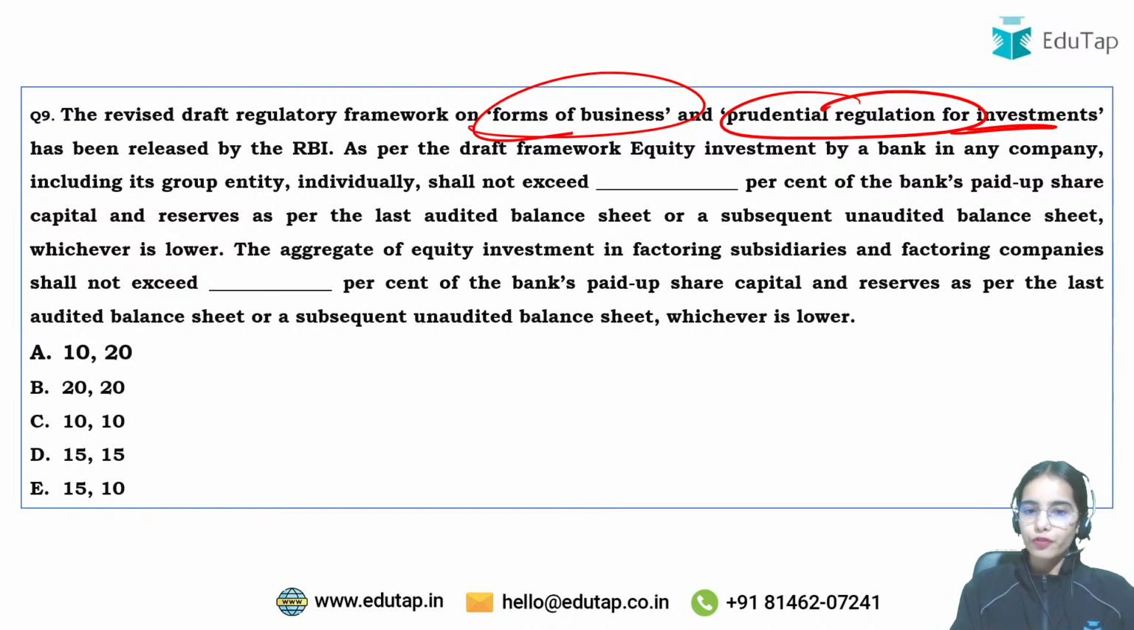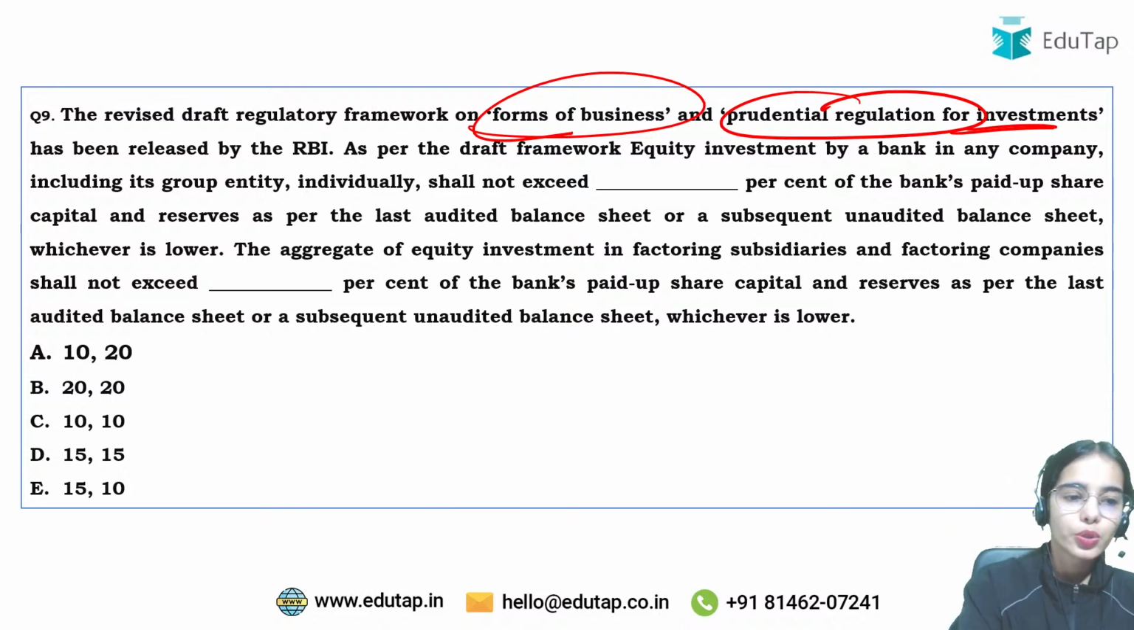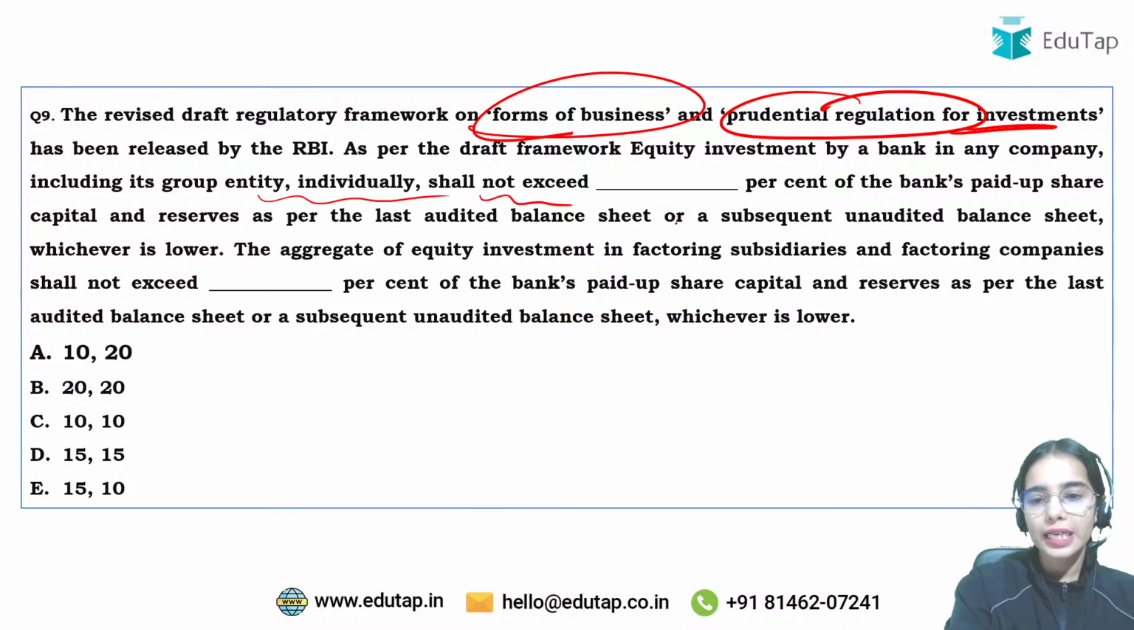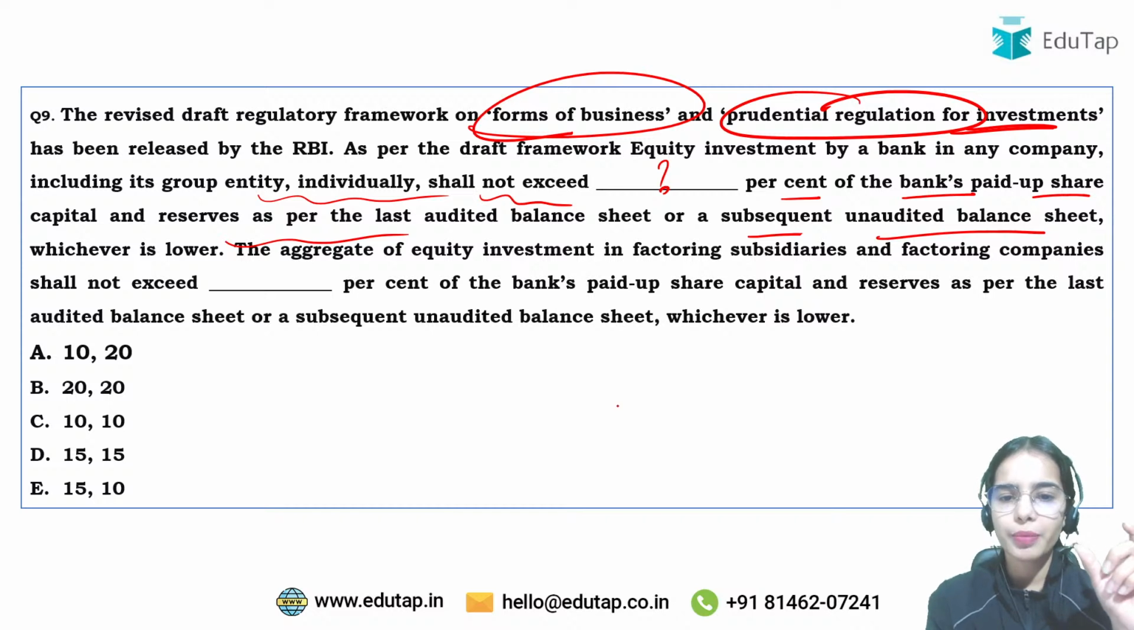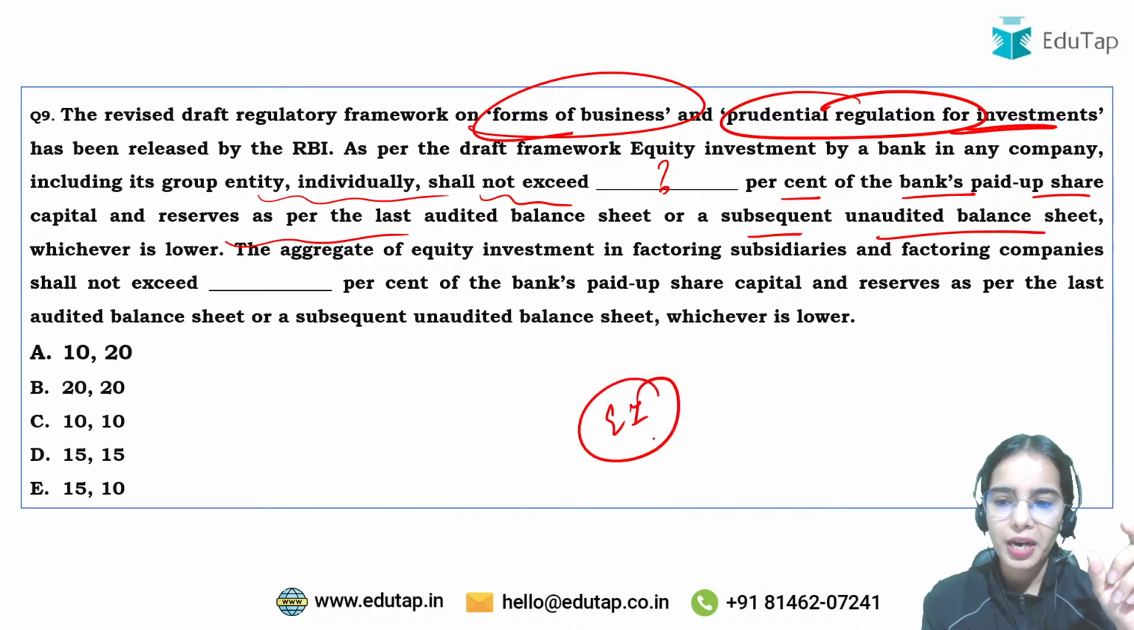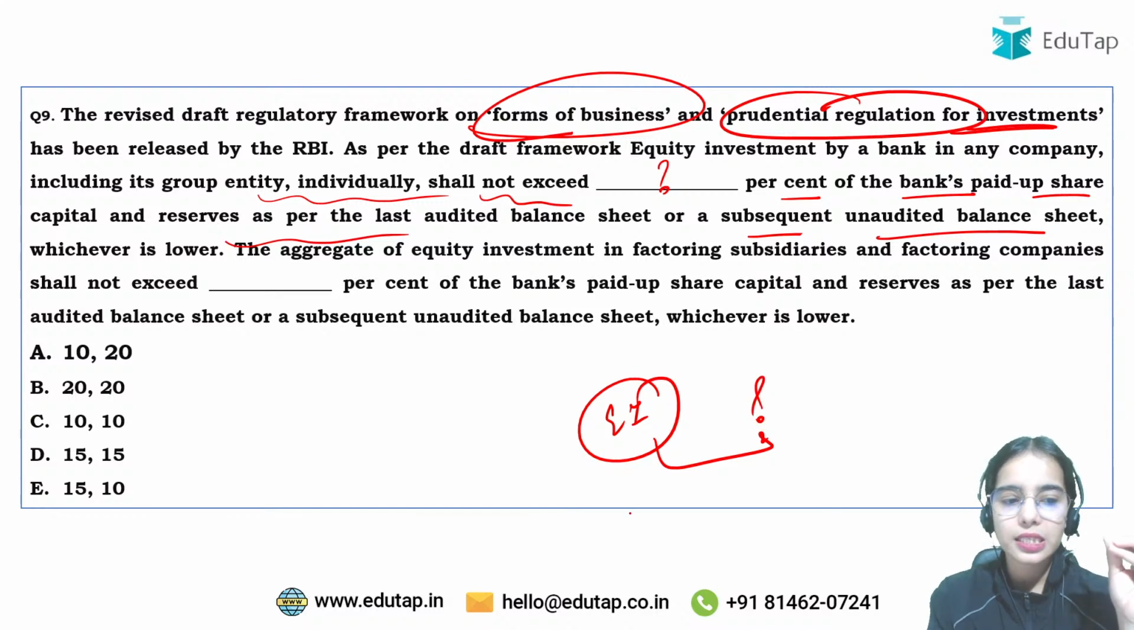So as per the draft framework, the equity investment by a bank in any company, including its group entity individually, shall not exceed what % of the bank's paid up share capital and reserves as per the last audited balance sheet or a subsequent unaudited balance sheet, whichever is lower. So there is a limit on the equity investment by a bank in any company. What is that limit? As well as there is a limit on the aggregate equity investment.